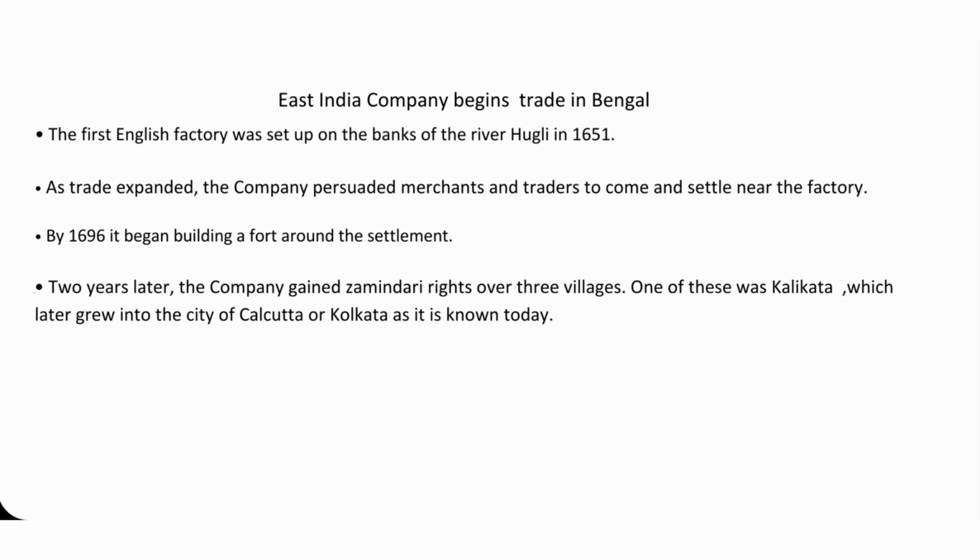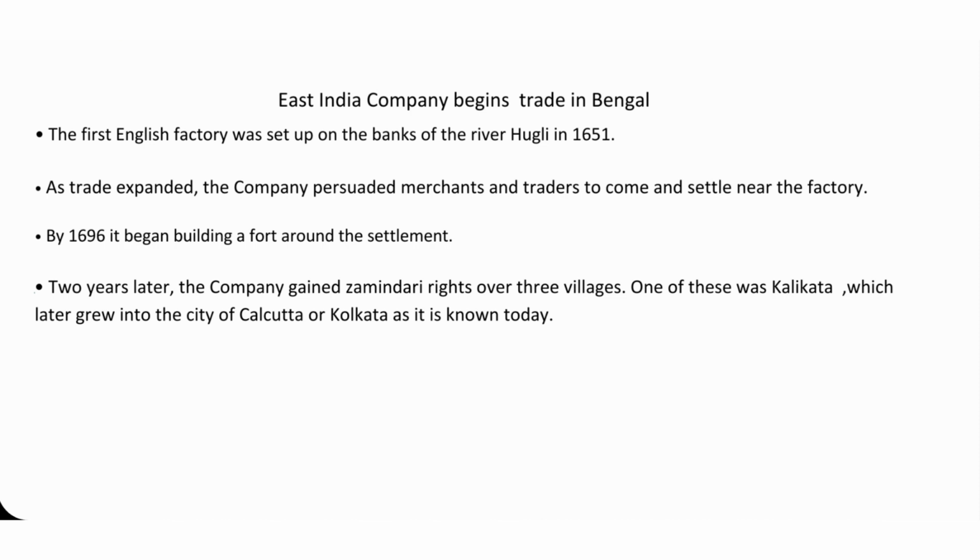East India Company begins trade in Bengal. The first English factory was set up on the banks of the river Hooghly in 1651. As trade expanded, the company persuaded merchants and traders to come and settle near the factory.